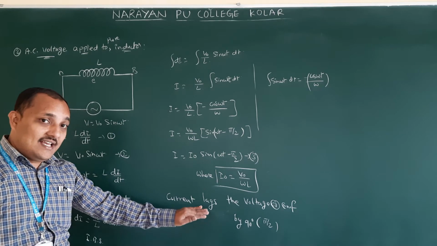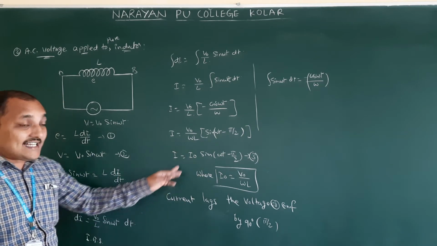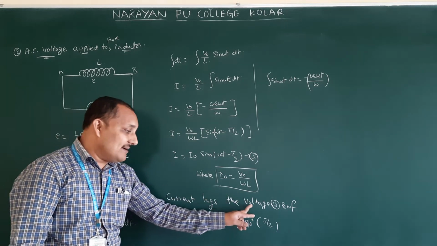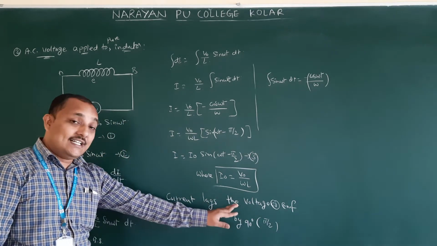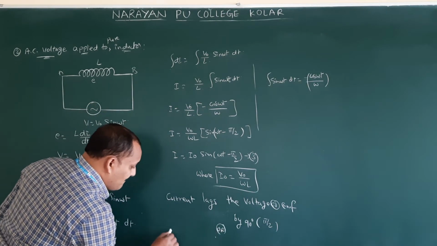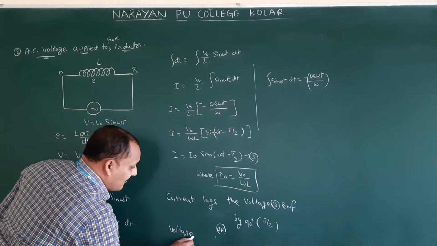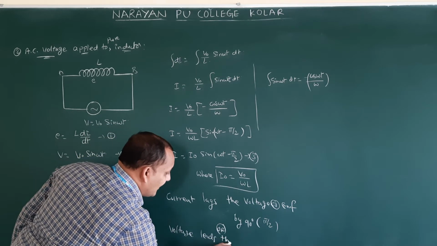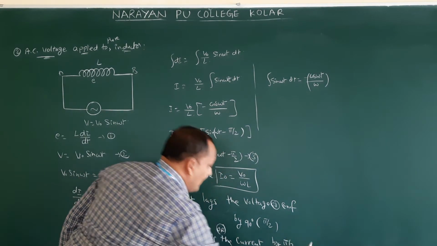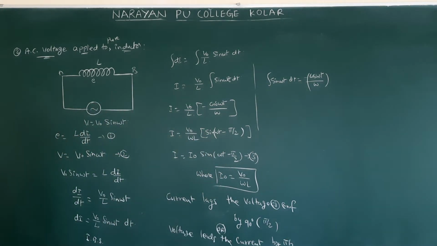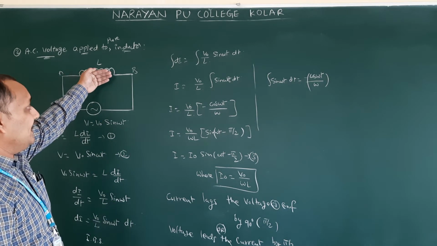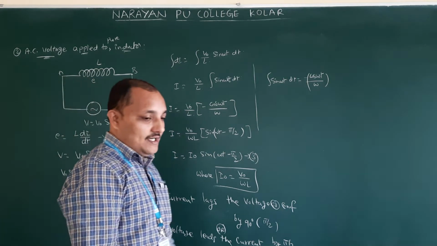This one only they will give in a different way. Current is lagging means voltage is leading. Current is lagging by pi by 2 means voltage is leading by pi by 2. That is also correct. Or voltage or EMF leads the current by pi by 2 or 90 degrees. So this is what happens when we connect an AC source to a pure inductor.